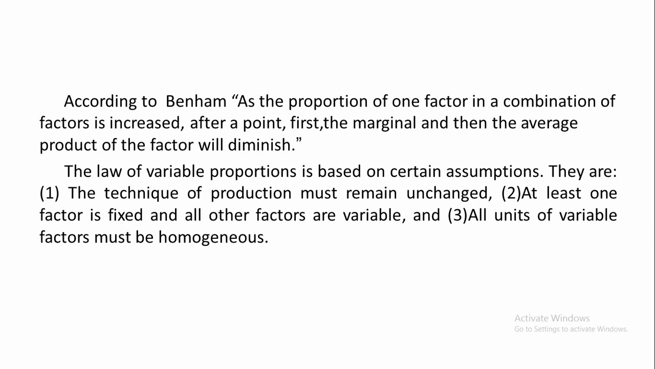They are known as assumptions. Number one, the technique of production must remain unchanged. If you change the technique of production, then this law may not operate. Number two, at least one factor is fixed and all other factors are variable. We have to keep some factors fixed or constant, when other factors are variable.